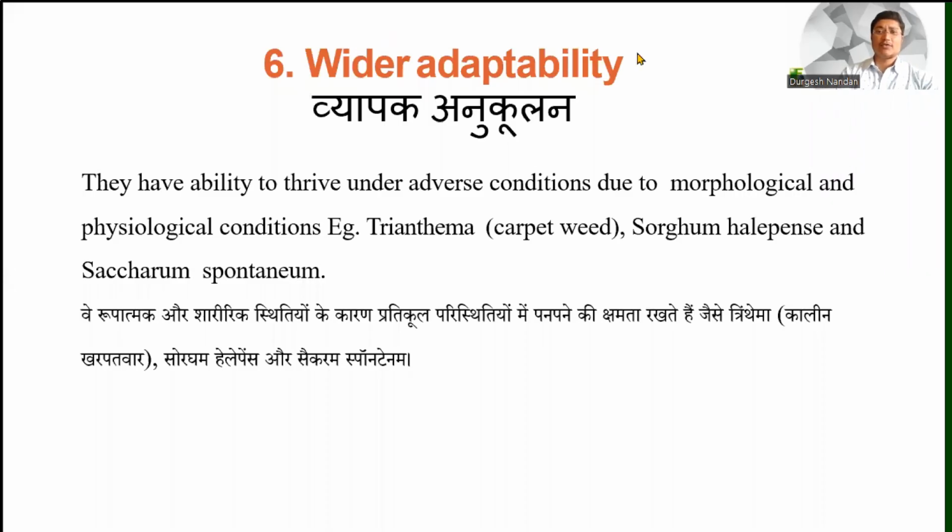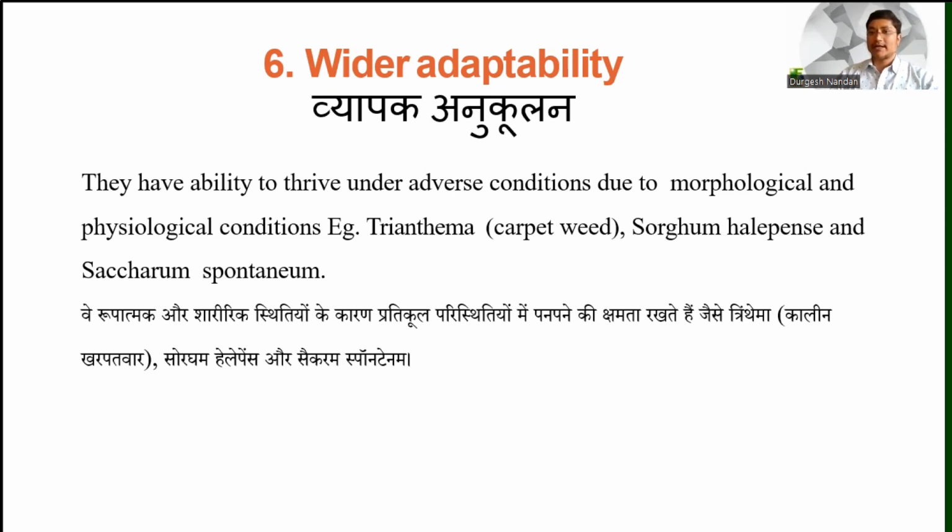The sixth character is wider adaptability. Wider adaptability means they have the ability to thrive under adverse conditions due to morphological and physiological adaptations. Example: Trianthema portulacastrum, Sorghum halepense, and Saccharum spontaneum. So these are some weeds given as examples.